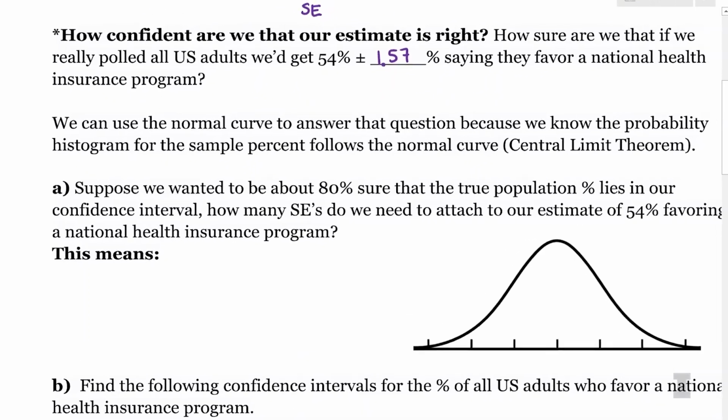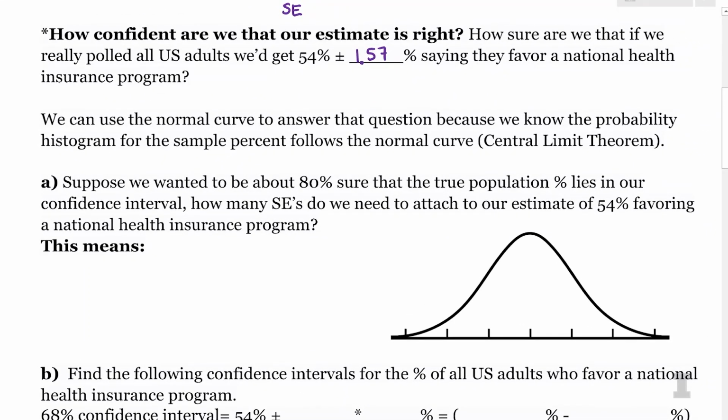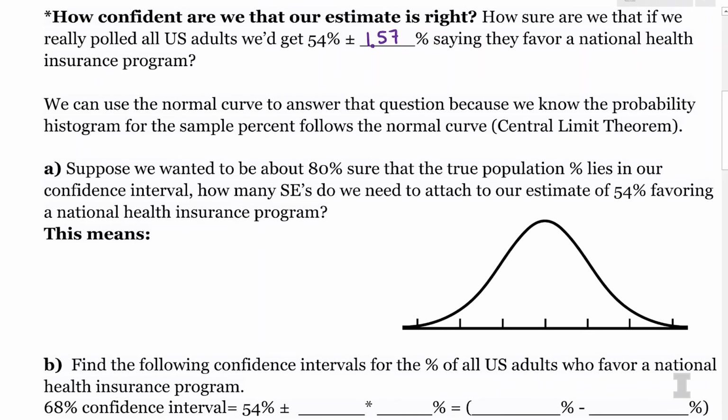So part A says, suppose we wanted to be 80% sure that the true population percent lies in our confidence interval. It asks how many standard errors we need to attach to 54% favoring a national health insurance program. So in other words, this is asking for an 80% confidence interval. If we're 80% sure that the true population percent lies in our range, we're going to do an 80% confidence interval. So basically all I want to do is take my sample percent, this 54, and add and subtract a certain number of standard errors. The question is how many, and it relates to the normal curve.